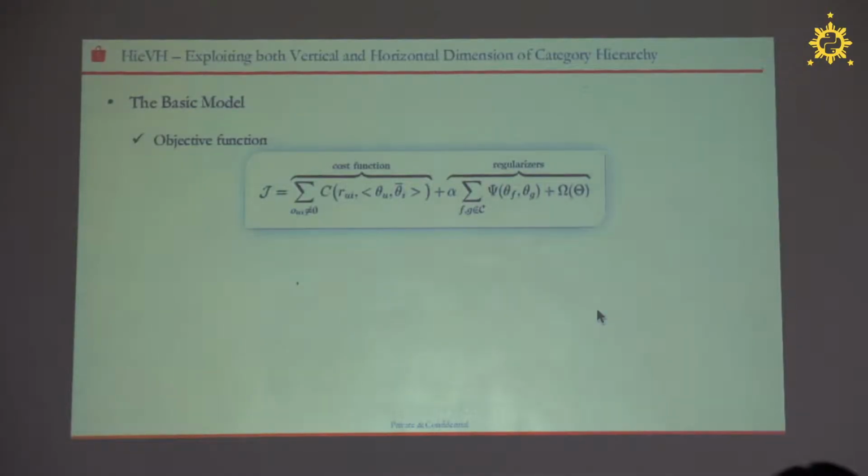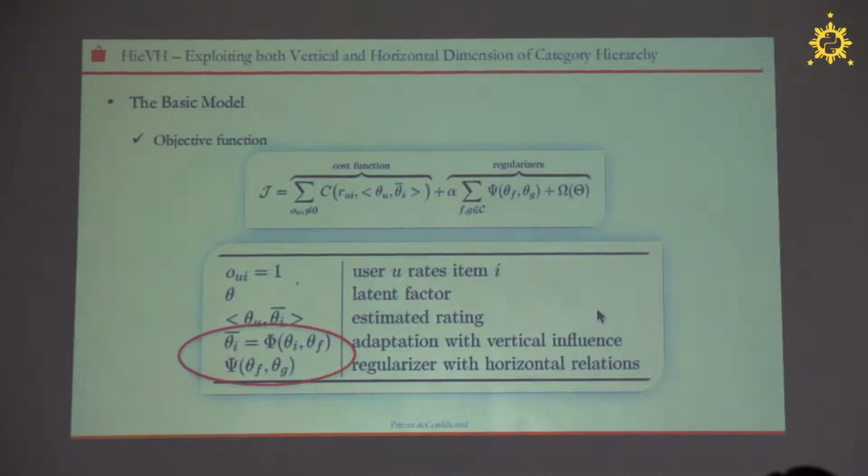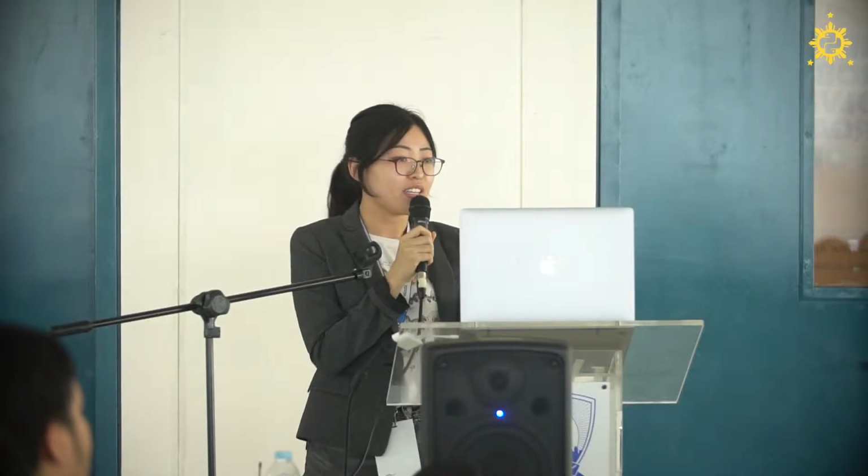Here is the objective function, a lot of formulas, sorry. I will try to simplify it. The formula contains two parts. The first part is the cost function, and the second part is the regularizer. Both parts are very important. The first part is used to adapt the item latent factors. One thing I need to mention is that we use the latent factor model. I suppose you know what the latent factor model is, okay? And then theta is the latent factors for the users, items, and categories.